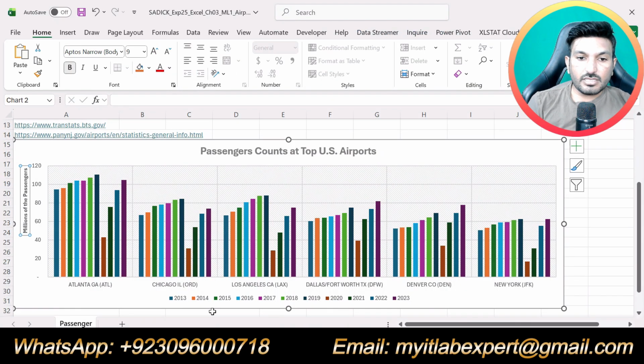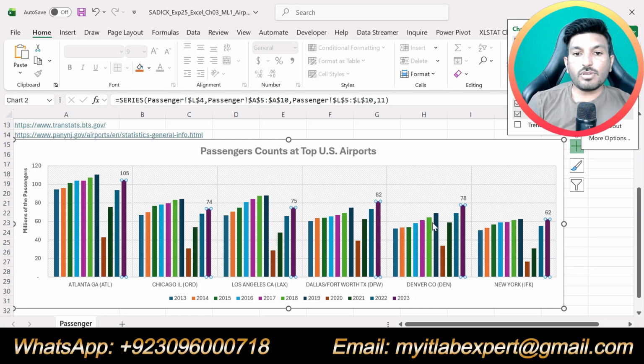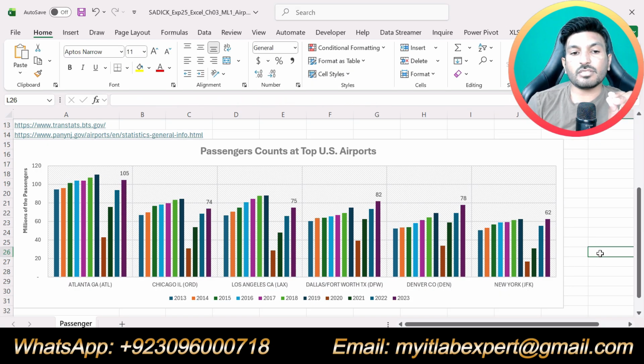So now our 2023 data series are given, this color is for the 2023 data series. Select this one and from here go to chart element and then go to the data labels here and click outside end.